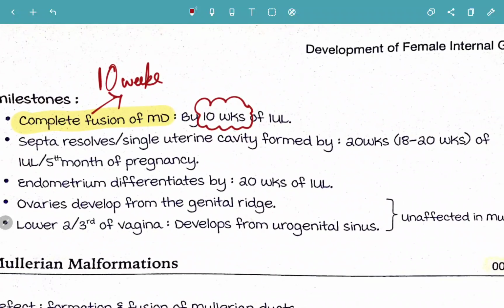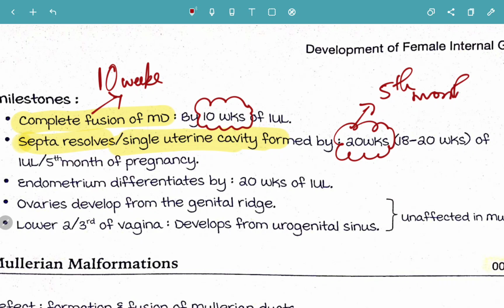Then the septum resolves. The question can be when will the septum resolve, or when is a single uterine cavity formed. That is just 10 weeks more, around 20 weeks of intrauterine life. 20 weeks is nothing but the 5th month of pregnancy.